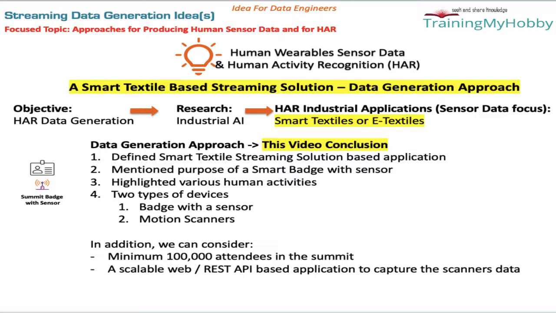In addition, for our example application, we can consider a minimum of 100,000 attendees in the summit, and a highly scalable REST API based application to capture the motion sensor data and store it in technologies like Kafka, Kinesis, and others.